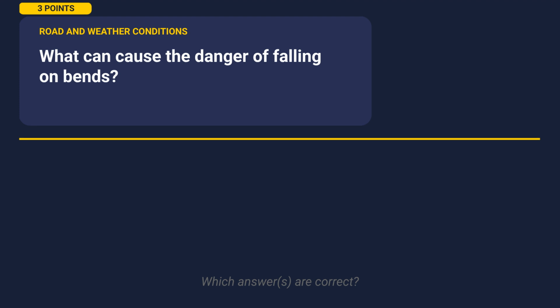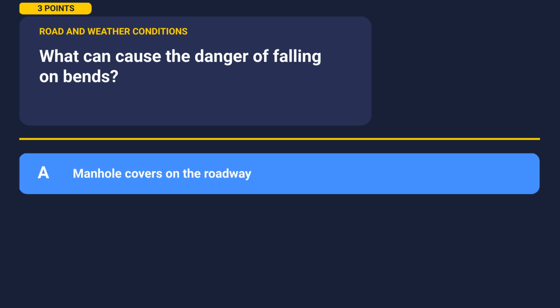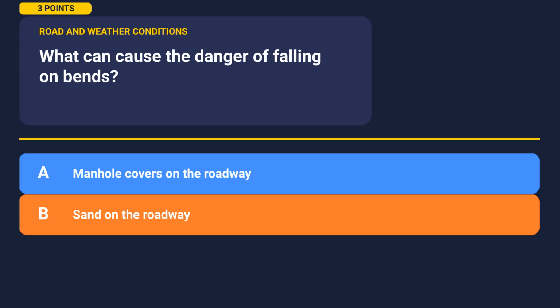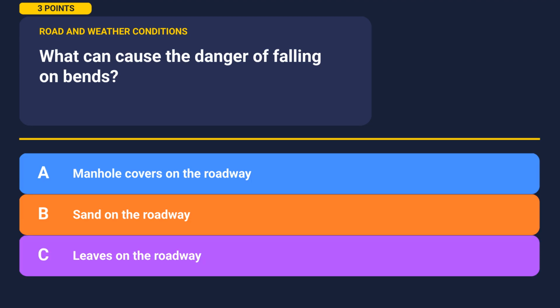Here comes the next one. What can cause the danger of falling on bends? Take a moment to look at the options. Option A. Manhole covers on the roadway. Option B. Sand on the roadway. Option C. Leaves on the roadway. Pause the video here and take your time. When you've made your choice, hit play.